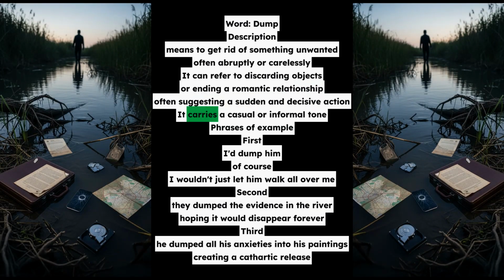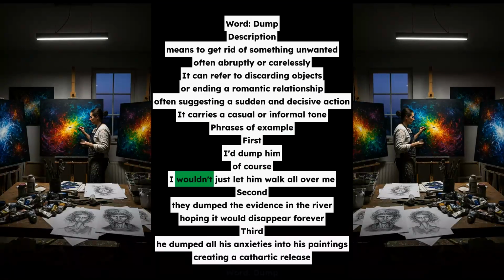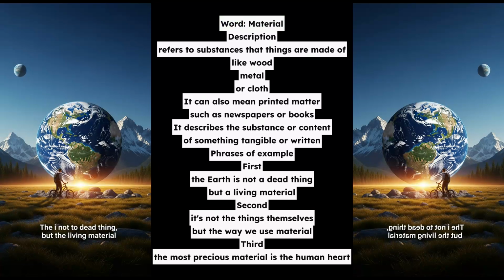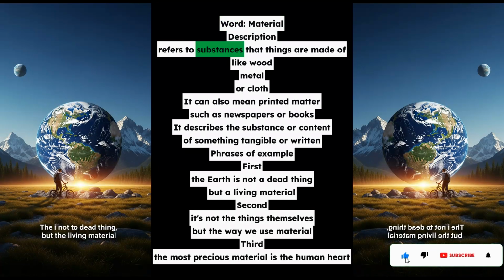Word: material. Description: refers to substances that things are made of, like wood, metal, or cloth. It can also mean printed matter, such as newspapers or books. It describes the substance or content of something tangible or written. Phrases of example. First, the earth is not a dead thing, but a living material. Second, it's not the things themselves, but the way we use material. Third, the most precious material is the human heart.